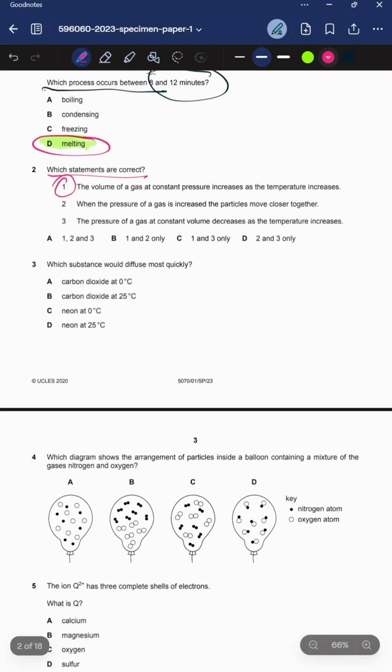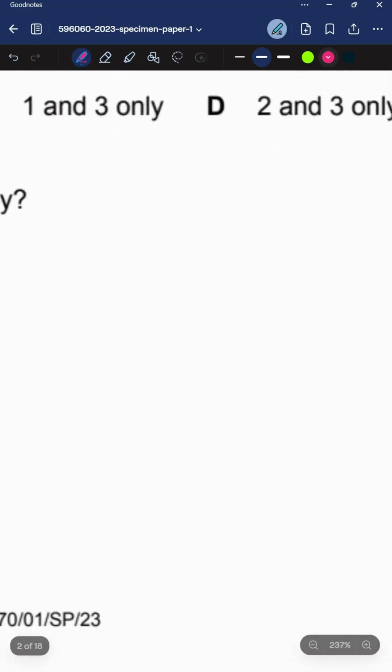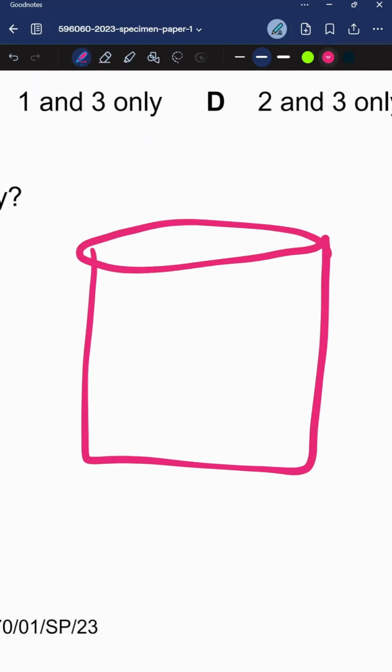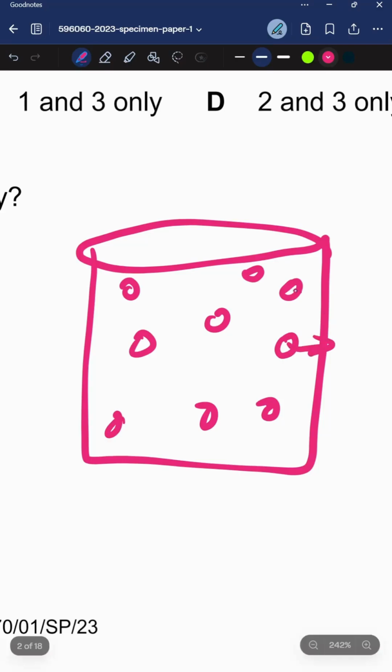What is the pressure of a gas? What is the temperature of a gas? And what is the volume of a gas, right? So imagine a container like this. This is our container, and we have some gas molecules hanging around in the container, and they collide with the wall of the container.